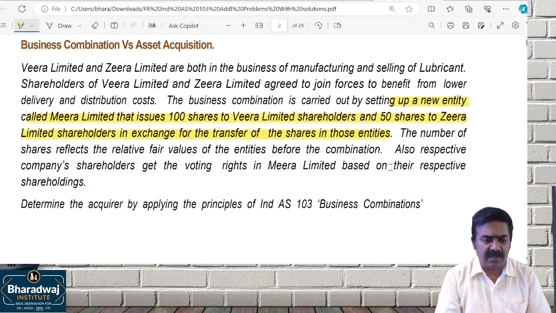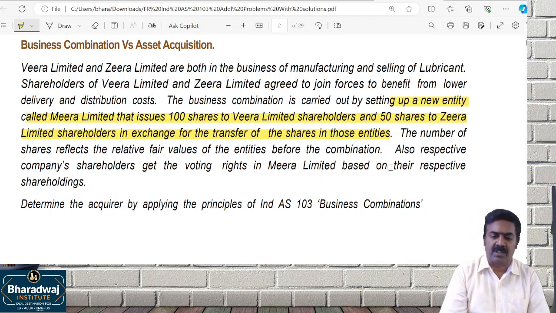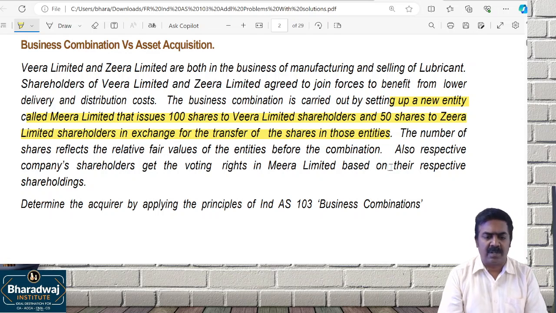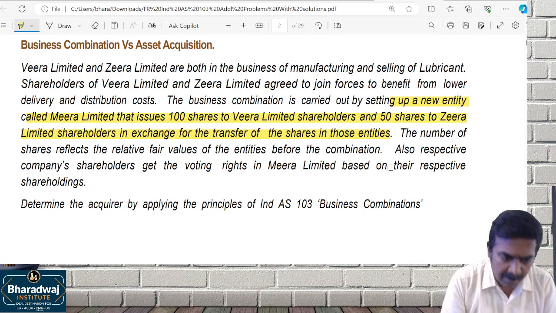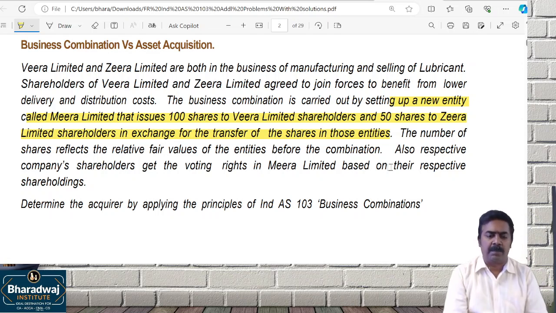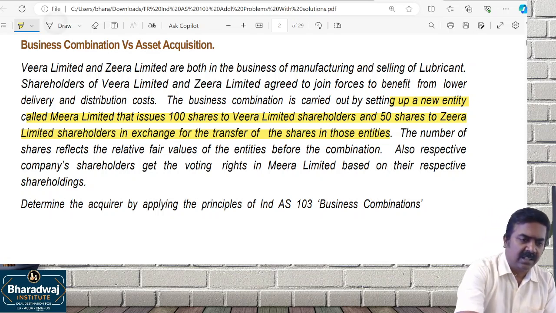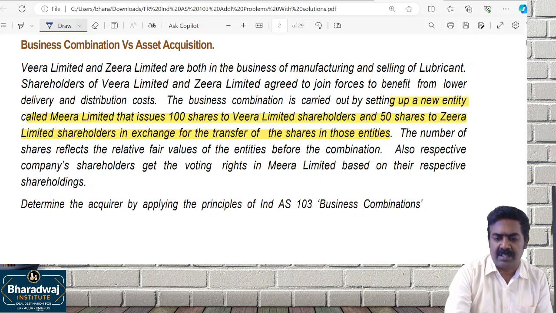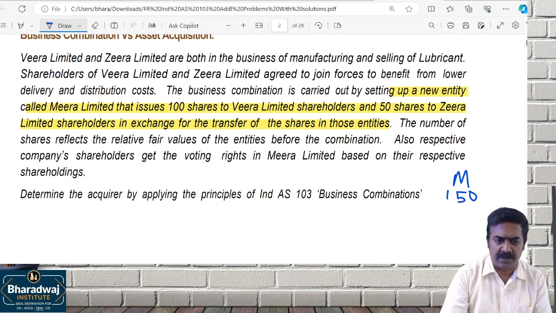The number of shares reflected relate to fair values. The shareholders will get voting rights in Veera Limited based on the respective shareholding. Determine the acquirer by applying the principles. In the merged entity, who is the merged entity? Veera Limited. Total how many shares will there be? 100 plus 50, 150 shares.